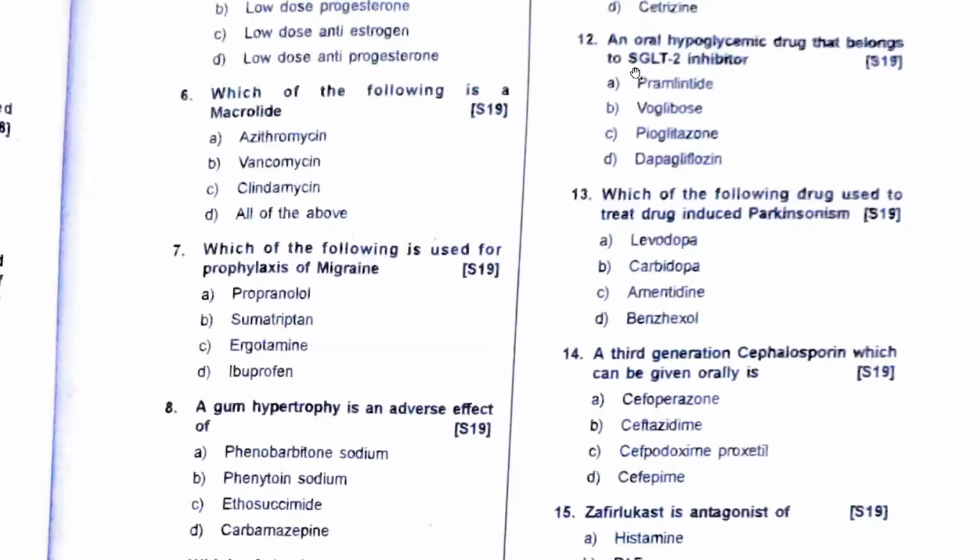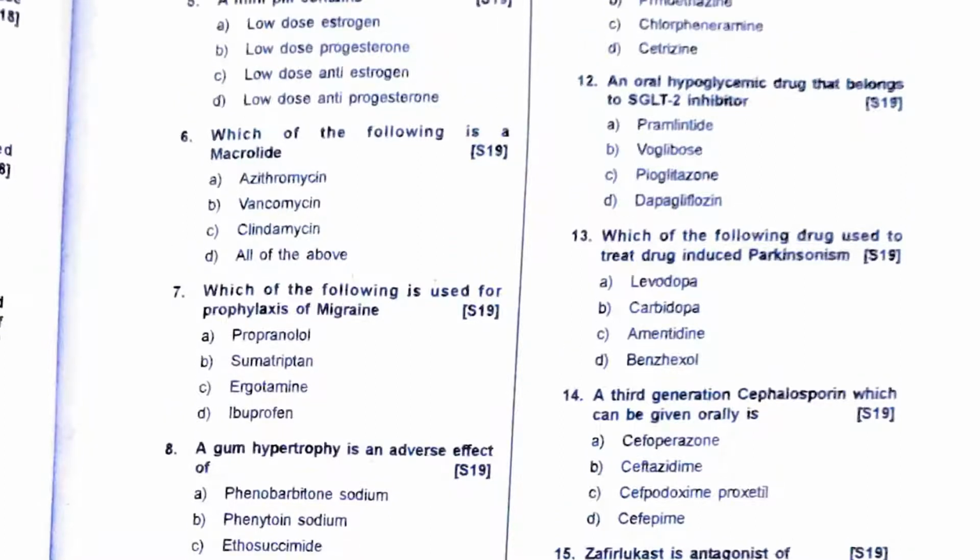Oral hypoglycemic drugs that belong to the SGLT2 inhibitors are the gliflozins. All gliflozins, so dapagliflozin, canagliflozin, those are SGLT2 inhibitors. So they will promote urinary excretion of glucose.